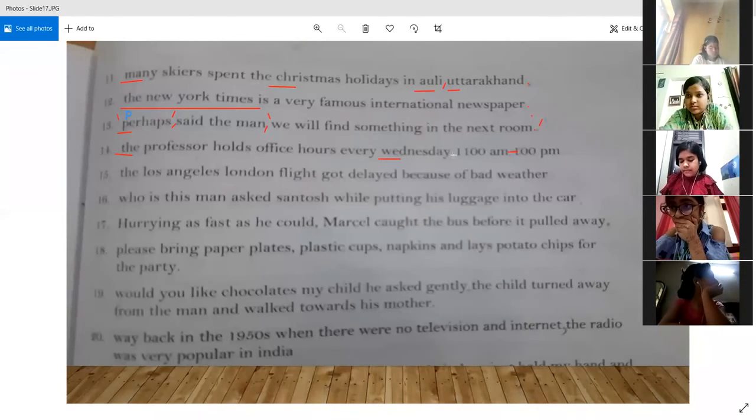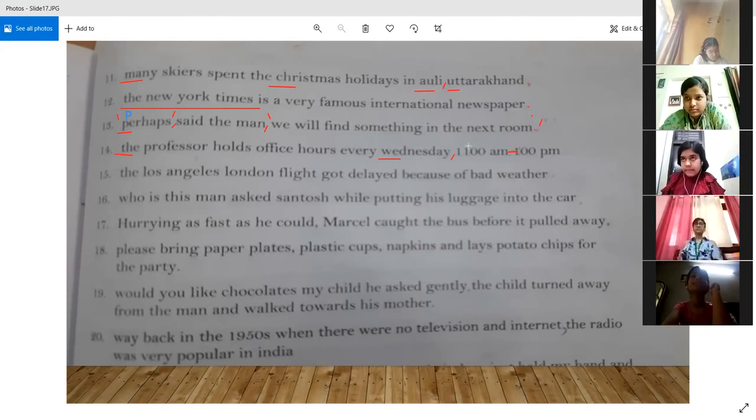Then after Wednesday we also have to put a comma, right, on every Wednesday, and then we are going to tell the time at what time, because something should separate this day and the time. So we are going to do that with the help of a comma. And we know that the use of a colon is that when we are writing time, between the hour and the minute we put a colon. So the colon will come over here also and over here also.